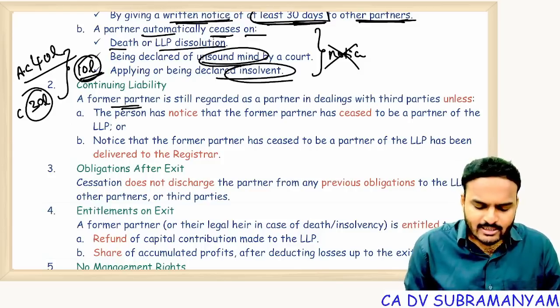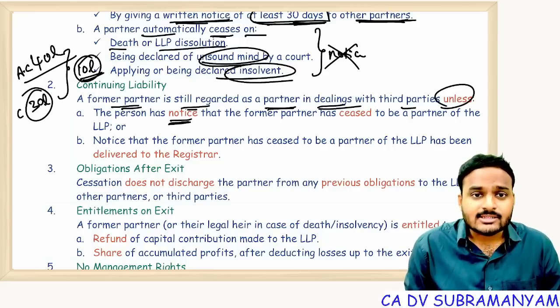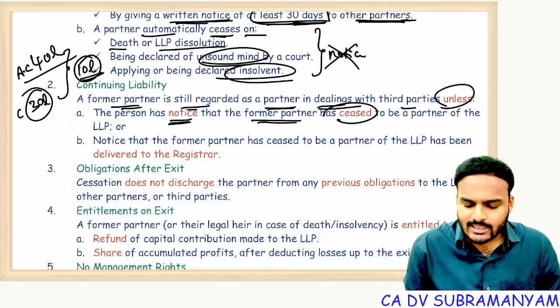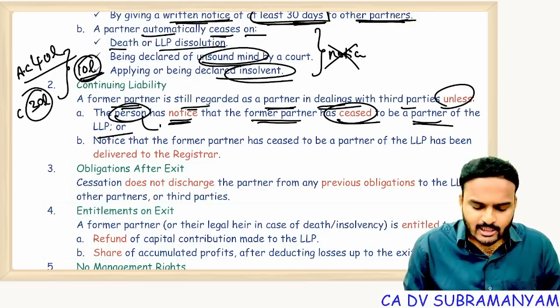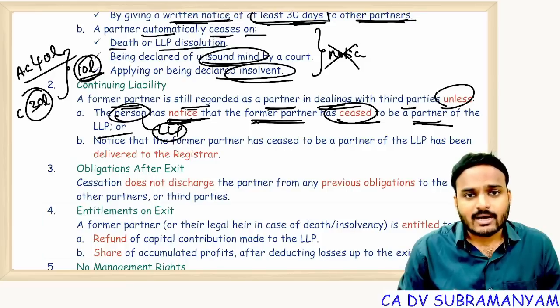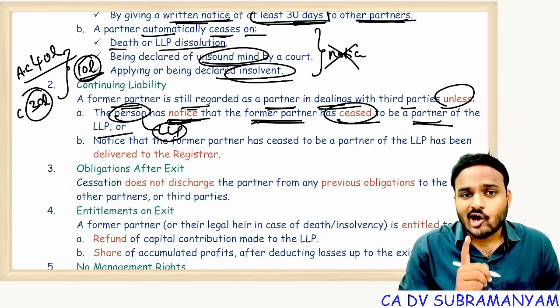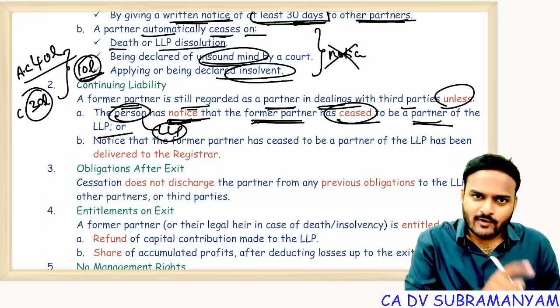A former partner is still regarded as a partner in dealings with third parties unless the person has notice that the former partner has ceased to be a partner of the LLP. So any person dealing with the LLP should get a notice about the resignation or retirement of the former partner, or else the LLP is liable for the acts of the former partner.